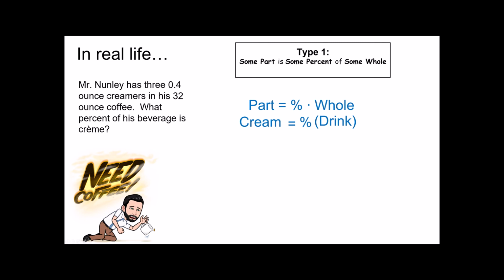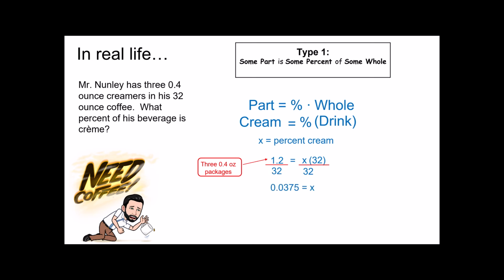Now, how much cream was there? Well, the problem says I used 3.4 ounce creamers. That's 1.2 ounces. Notice I defined the variable as the percent. 3.4 ounce packages. That's equal to what percent? Well, that's what we're asked to find out. And it's a percent of the entire drink. How much drink is there altogether? 32 ounces. Notice now it's a simple equation. How do I get rid of times 32?